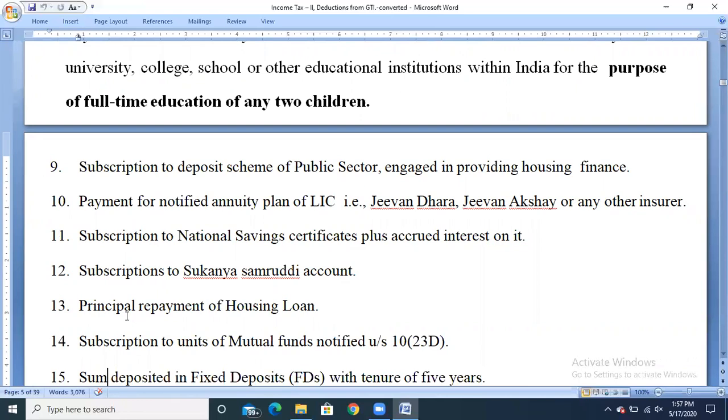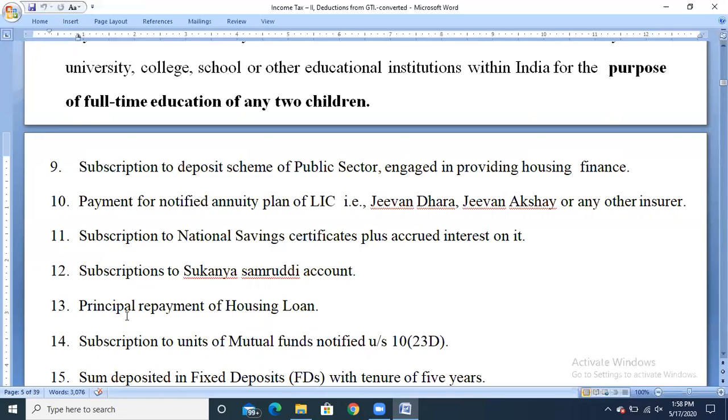If the loan amount taken by the assessee has been repaid for the purpose of a residential house property, be careful, the repayment has to be only for residential house property. You need to take the loan only for the construction or the purchase of residential house property. So such amount can also be claimed as deduction or exemption.